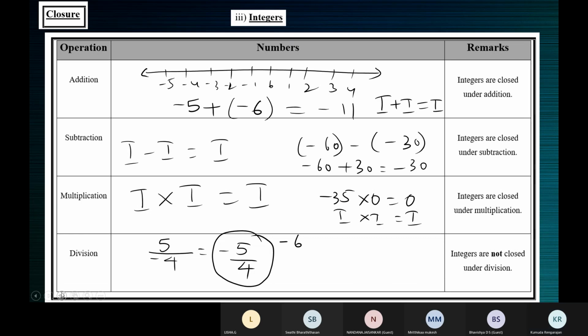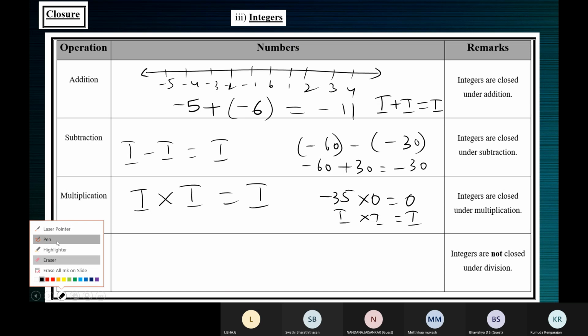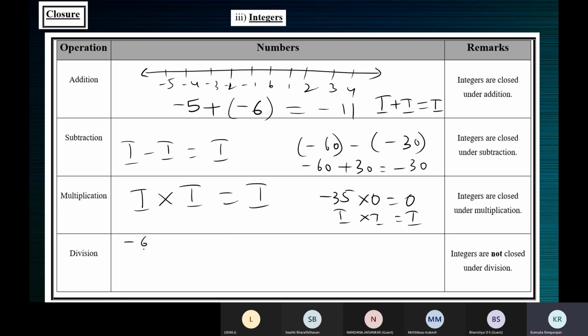Supposing -6 is an integer, -7 is an integer. We are trying to divide. So this is nothing but 6/7.